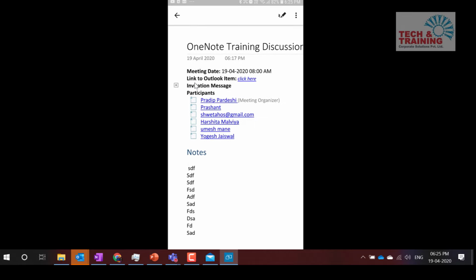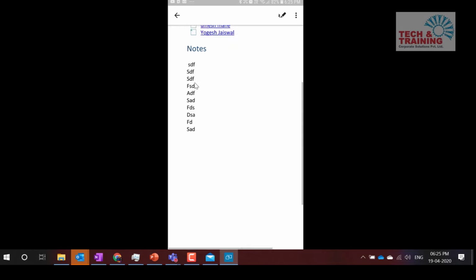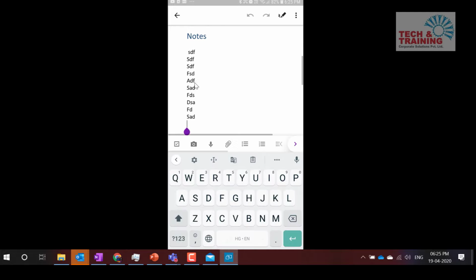Very useful. You've created all the notes on your laptop. You are now referring to those notes on your mobile. You're in the flight or you're in the bus, you're traveling, you're outside home where you don't have access to your OneNote. You can make notes on your mobile as well.